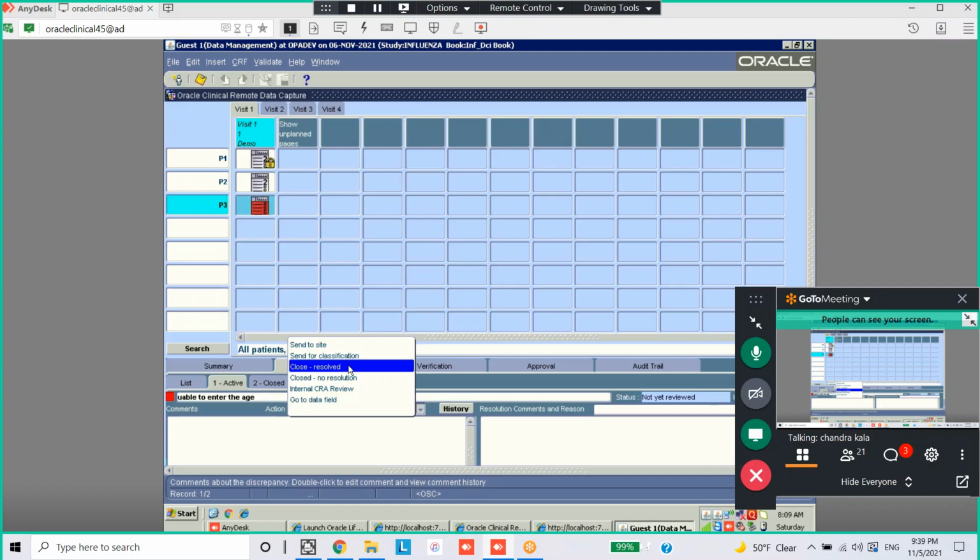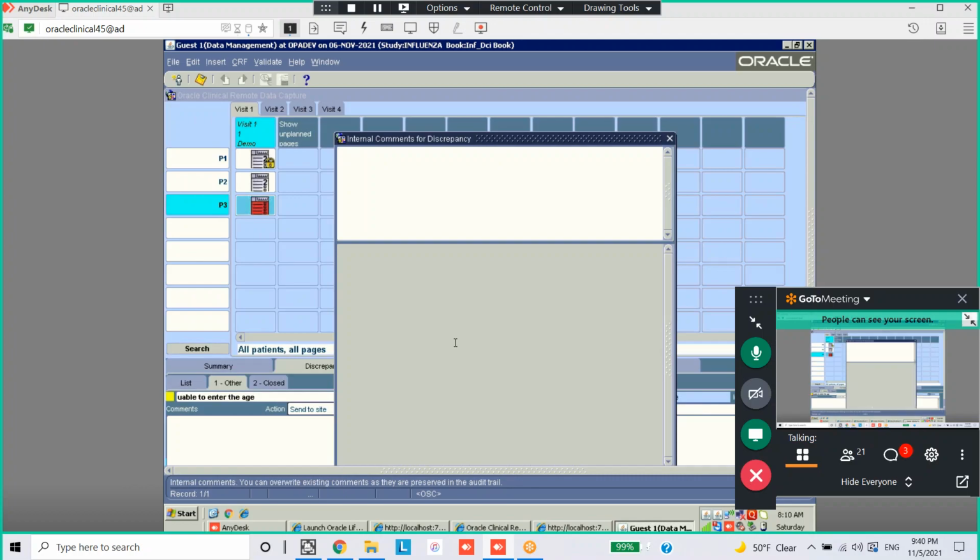Can you select once internal CRA review or send to site or send for the clarification, whichever. Age is not clear. Some comments that went in. Now this will be turned to a yellow color. The CRF image will turn to yellow color.